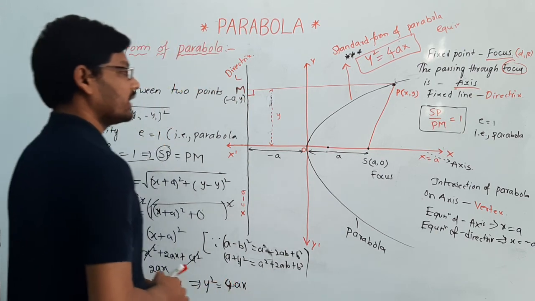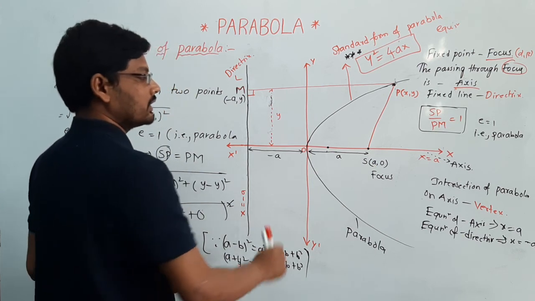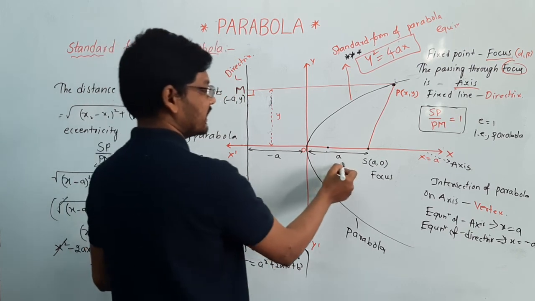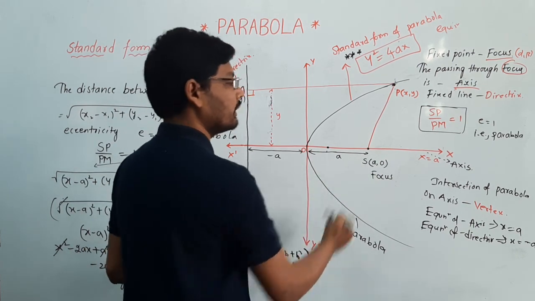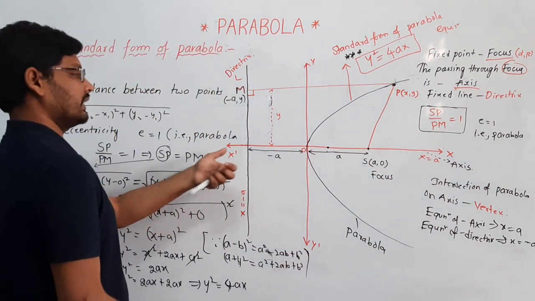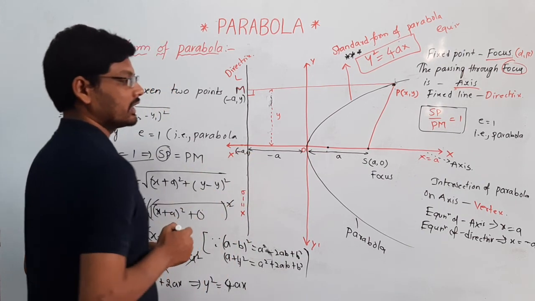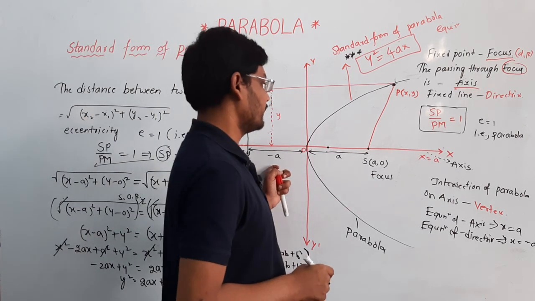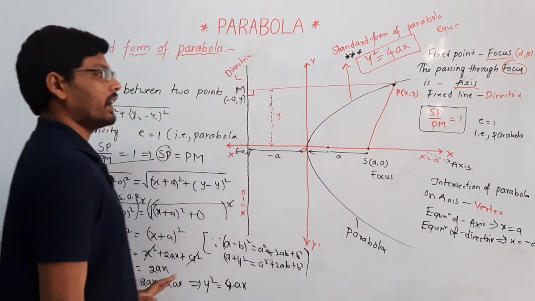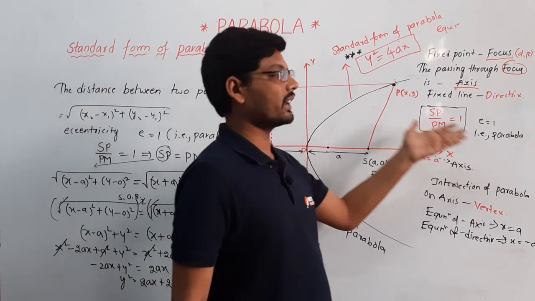I am taking the focus at some distance from the origin. That distance is considered as a, then the focus will become a comma 0, and automatically the directrix intersects at one point, that is minus a comma 0. First we have to take eccentricity. If the eccentricity is equal to 1, then the figure is said to be a parabola.